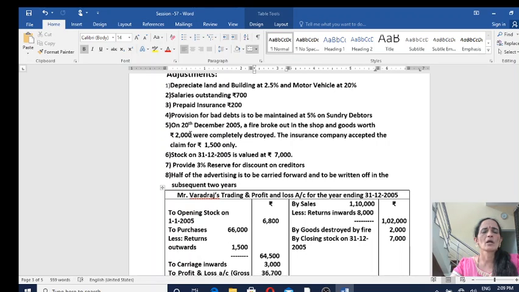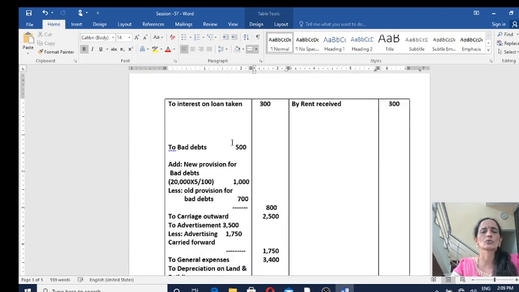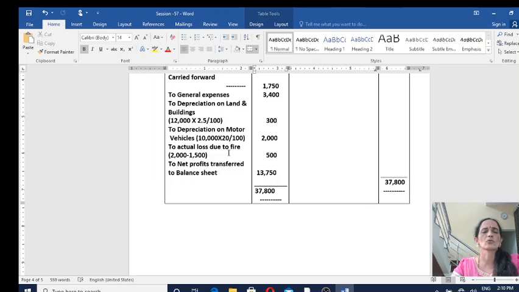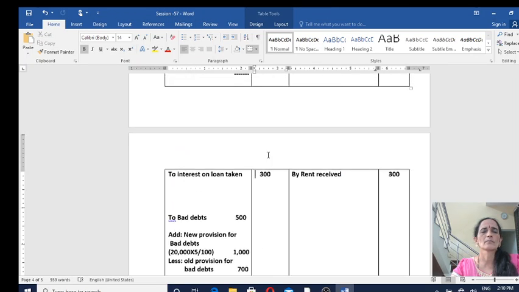Now this one. On 20th December 2005, a fire broke out on the shop and goods worth rupees 2,000 were completely destroyed. Insurance company accepted the claim for rupees 1,500. So actual loss due to fire is 500. That must be debited to profit and loss account. So record it here. To actual loss due to fire, 2,000 minus 1,500, that is 500.